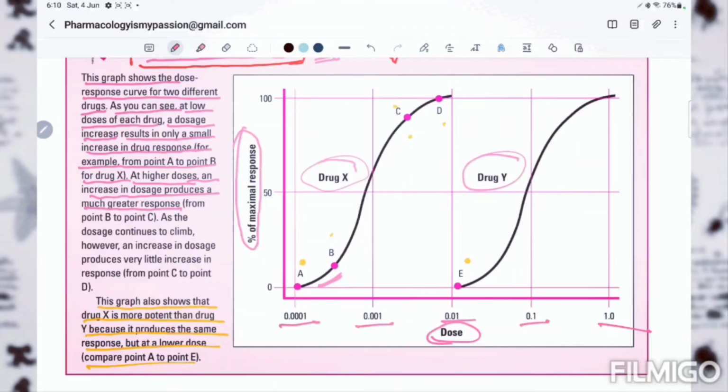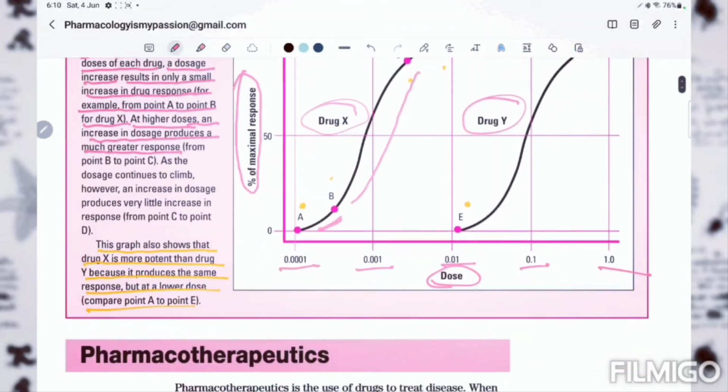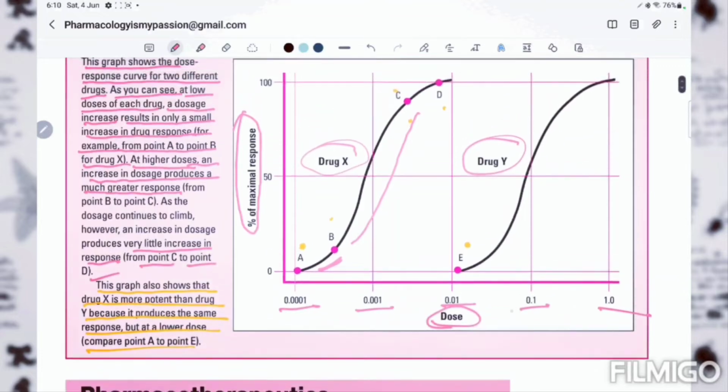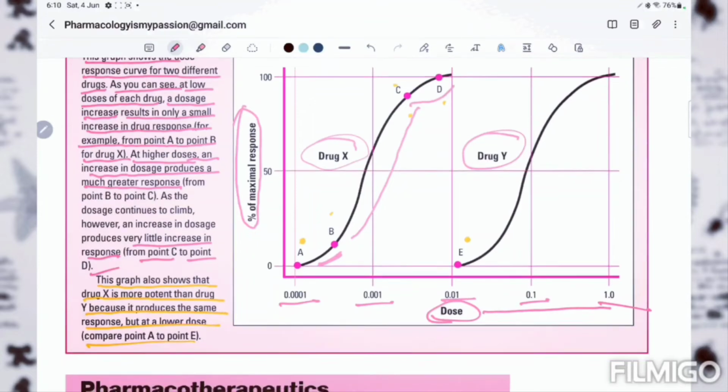See, if suddenly the dose is increased, what happened? The response is also increased. Okay. As the dose continues to climb, however, an increase in dose produces very little increase in response from point C to point D. So if we keep on increasing the dose, it doesn't mean the response will increase the same way. Here we can see we increase the dose, but the response does not increase that much.